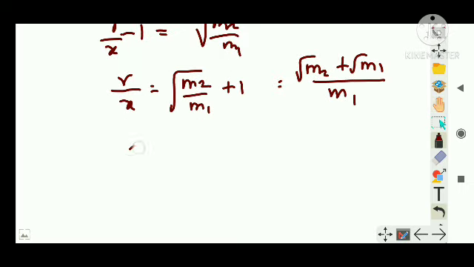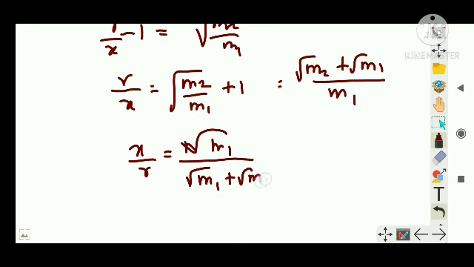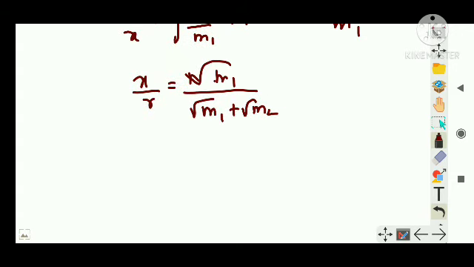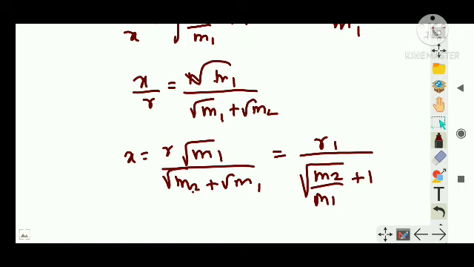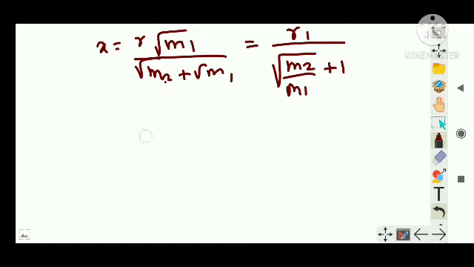Or I can write x by r is equal to root m1 divided by root m1 plus root m2. Let us bring r to the side, so you will get x is equal to r into root m1 divided by root m1 plus root m2. Or I can write r divided by, bring root m1 below, so it will be root of m2 by root m1 plus 1. So you can just learn this basic equation by heart.